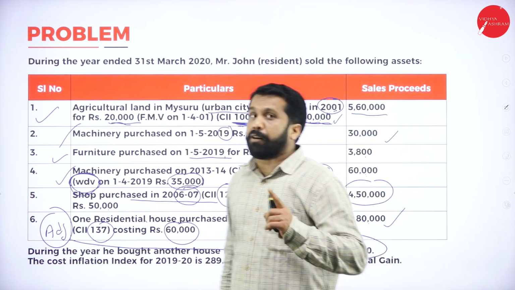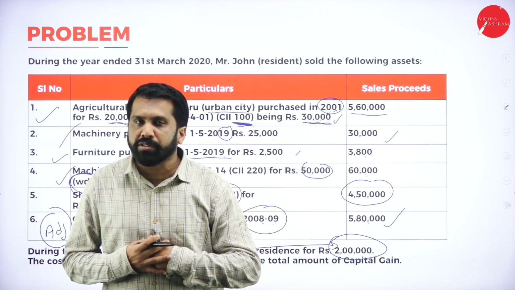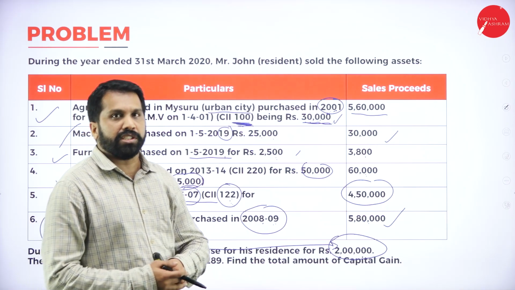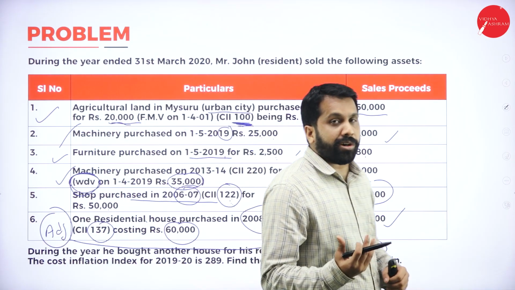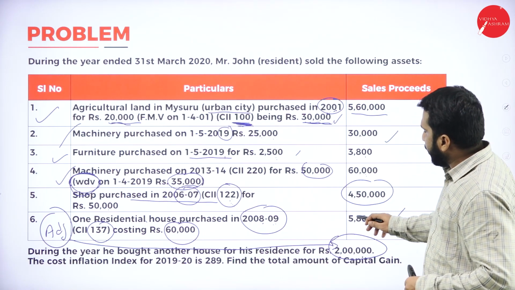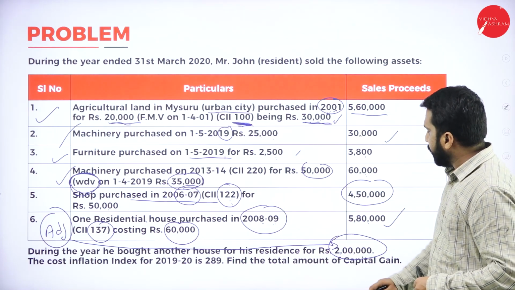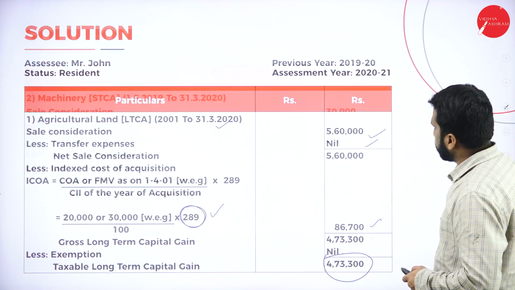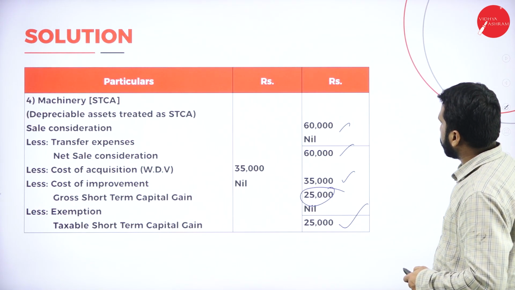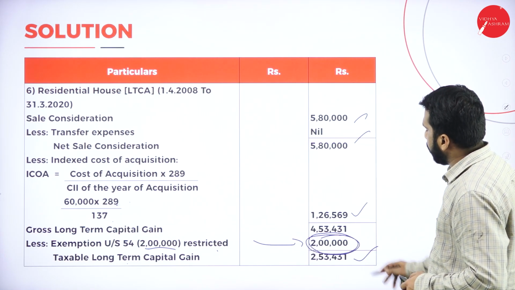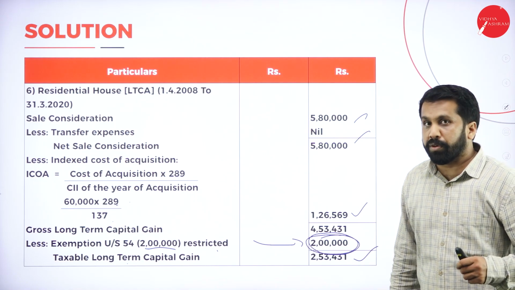If they purchase after sale, I sold my house, where do I stay? I'll purchase one more house. If I purchase one more house, that purchase cost can be taken as exemption. Now, 5,80,000 minus your purchase cost. Finally, whatever new purchase is there, you can claim exemption. So minus 2 lakh, you got 2,53,431. Hope you are clear.